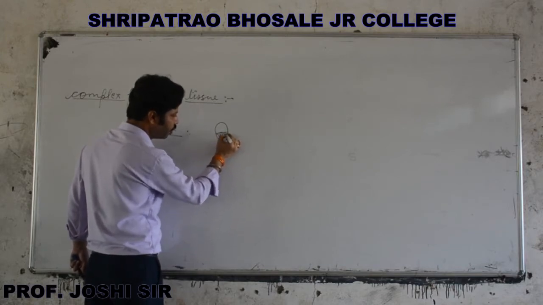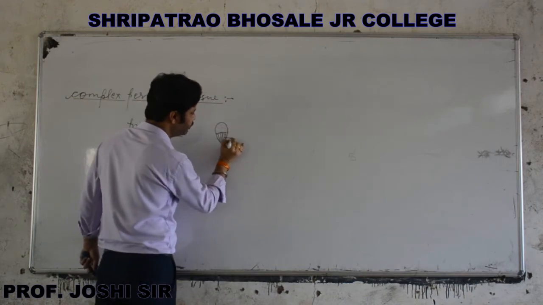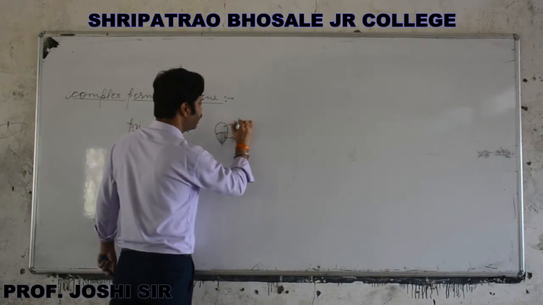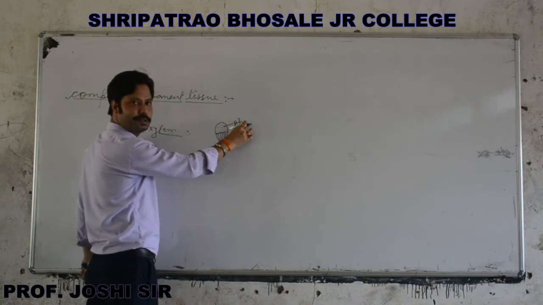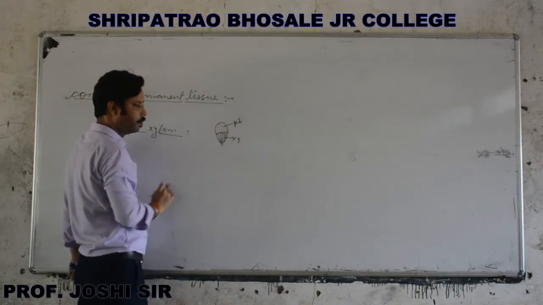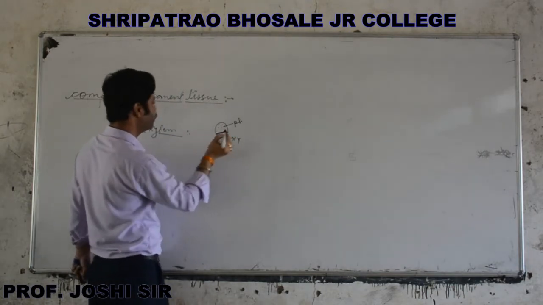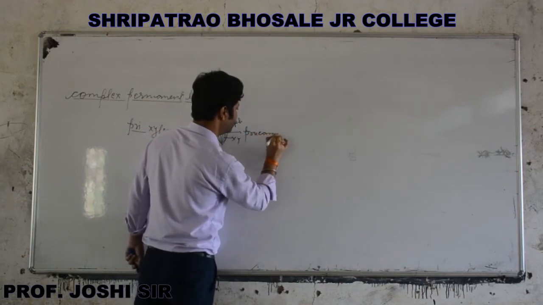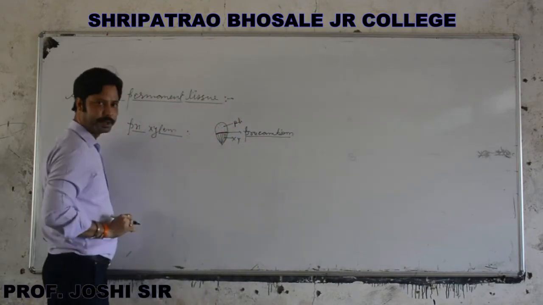It always forms xylem towards the center and phloem towards the periphery. Phloem is always formed in less amount as compared to xylem. So now this cambium acts as a procambium. This one is a procambium.